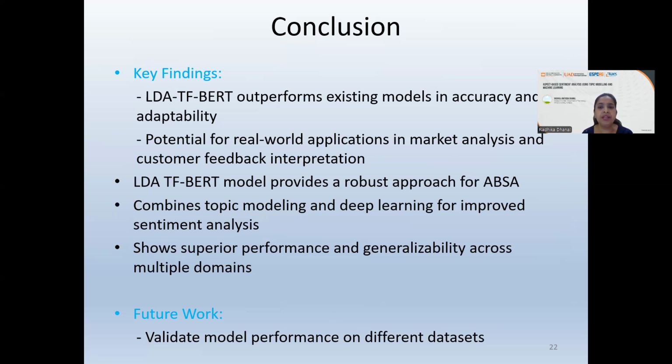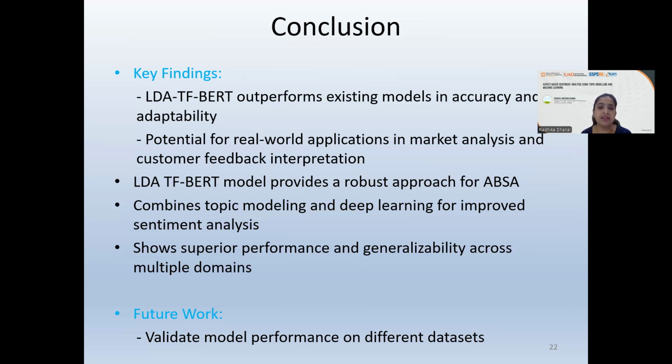Ultimately, I would simply conclude saying that the key findings are that LDA TF-BERT outperforms the existing models in terms of accuracy and adaptability, with potential for real world applications in market analysis, and customer feedback interpretation will be higher. It provides a robust approach towards aspect-based sentiment analysis. It combines topic modeling and deep learning instead of only going with deep learning, and gives us an improved sentiment analysis model and shows superior performance and generalizability across multiple domains.